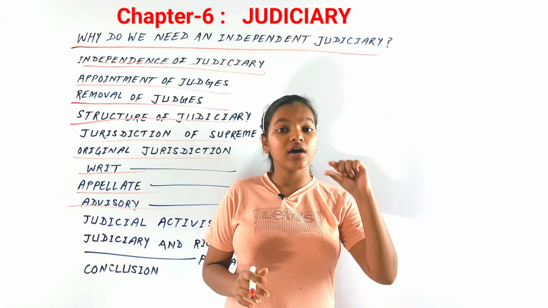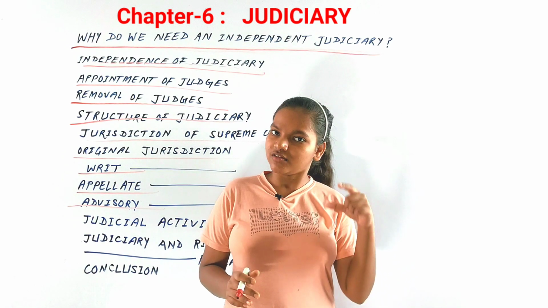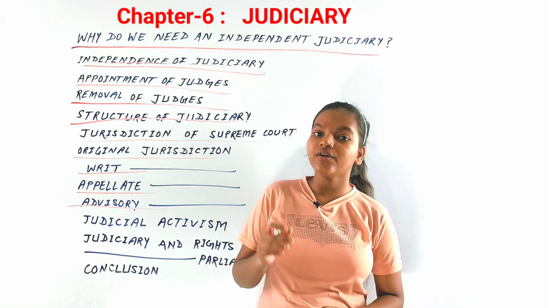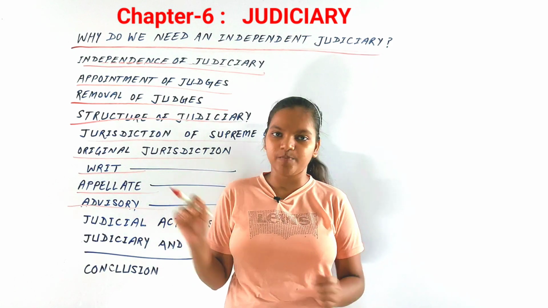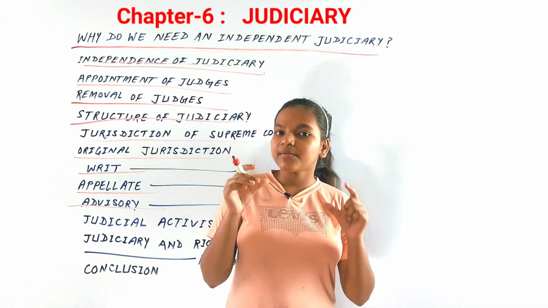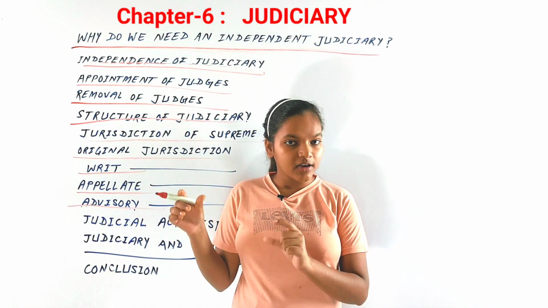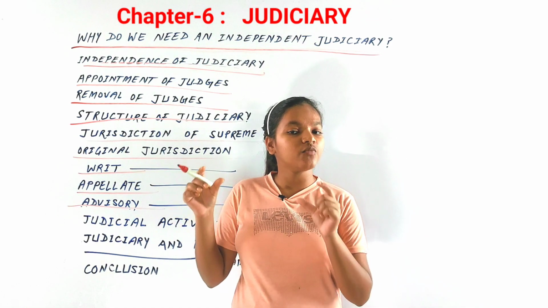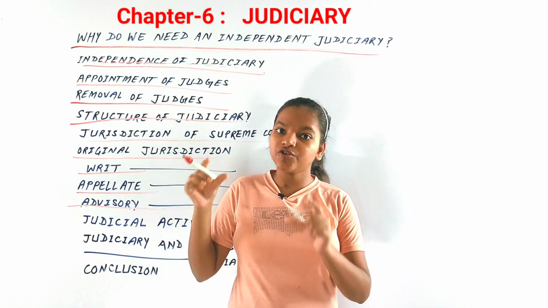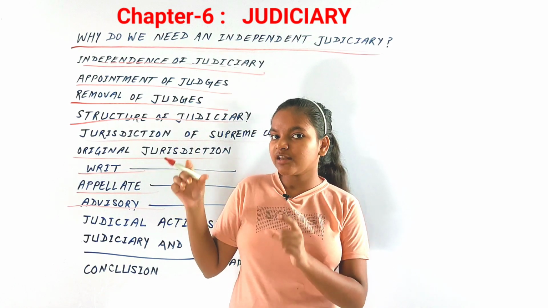So the Supreme Court alone possesses this advisory jurisdiction. Now, there are two articles that need to be noted. First is Article 137. Article 137 says that subject to the provisions of any law made by the Parliament or rules under Article 145, the Supreme Court shall have the power to review any judgment pronounced or order made by it.